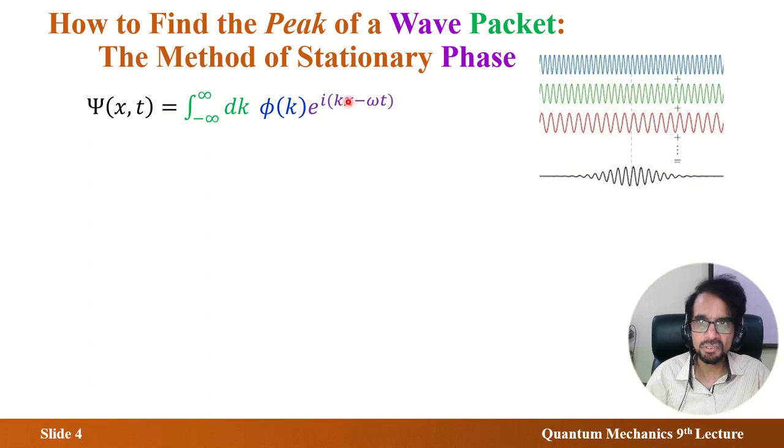Many means some, and some means a continuous sum, an integral. That's the first mathematical lesson. So many plane waves. Another thing is that the weightage of different waves can be different. The weightage factor is phi k.